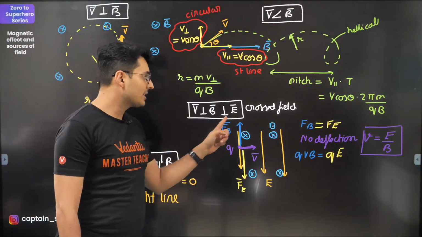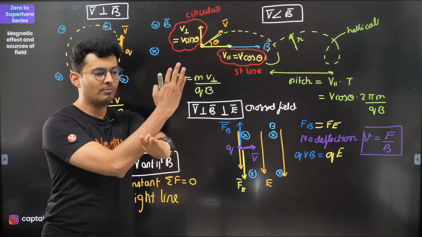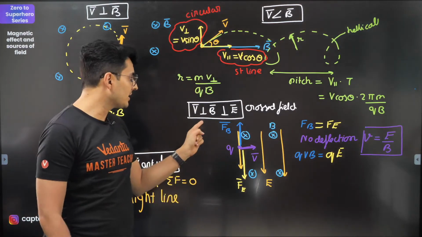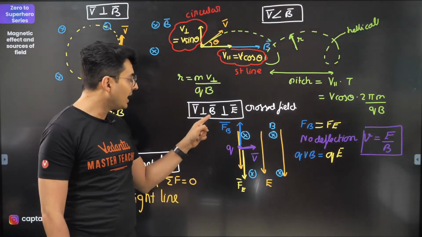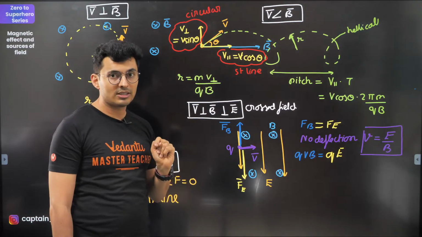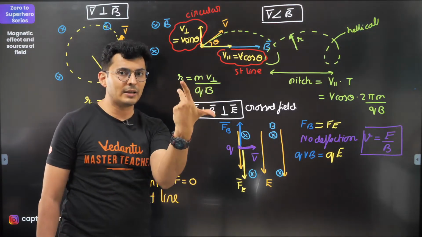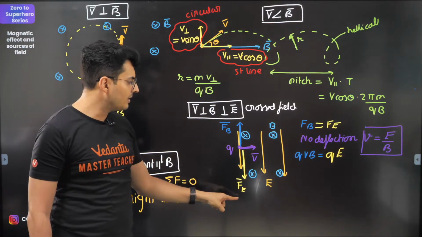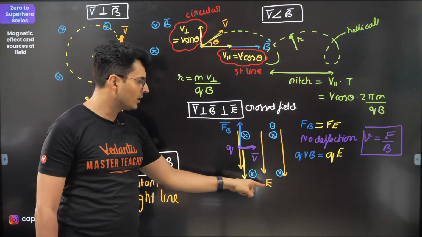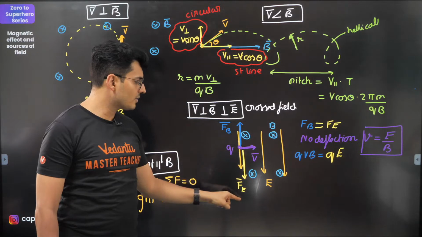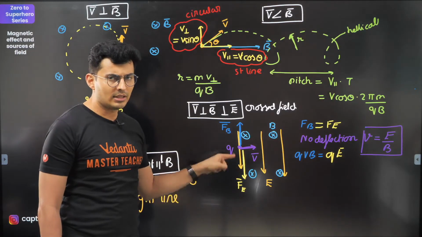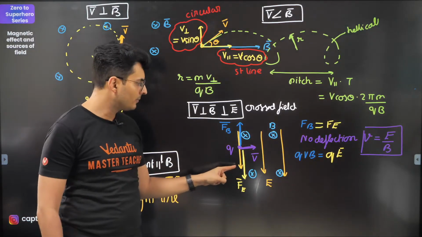Okay. Last case, crossed field. Cross means perpendicular. But this is a special case where velocity is there, magnetic field is there, electric field also is there, and three of them are mutually perpendicular to each other. Electric field is down, so a charge will experience force downwards in the direction of the field, assuming it's positive.